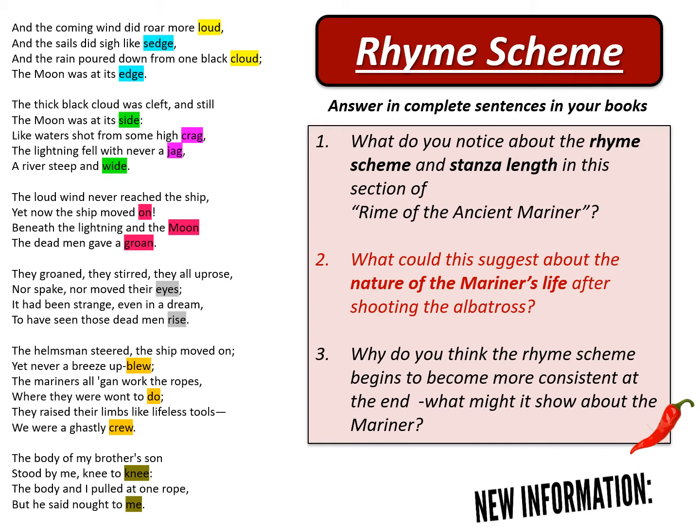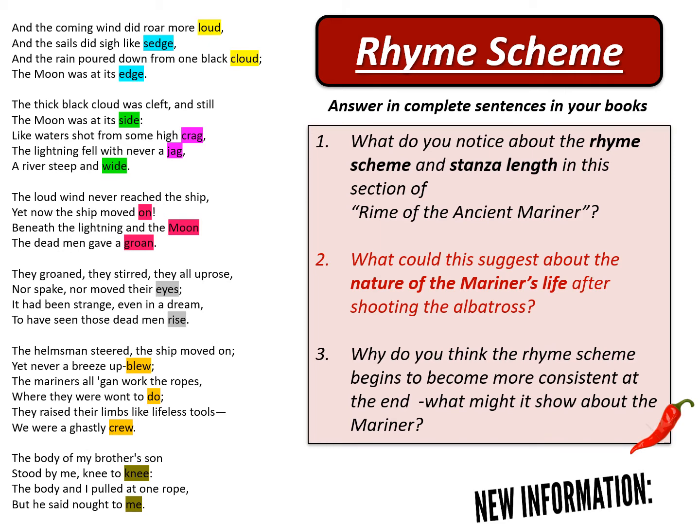Question 2. What could this suggest about the chaotic nature of the mariner's life after the shooting of the albatross? Well, it suggests that, like the poem, the mariner's life has gone wrong. It's gone irregular. It's out of kilter. It's out of sync. He is now in a world of dead men. He's in a world of the supernatural. His life is irregular in the same way that the poem is irregular.